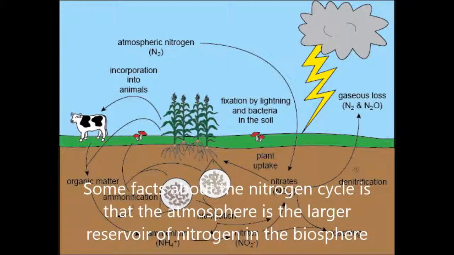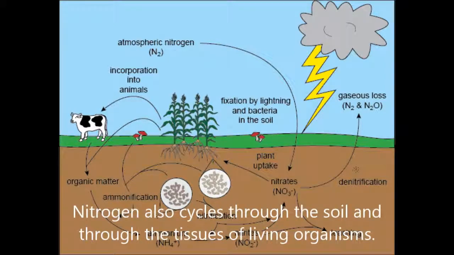Some facts about the nitrogen cycle is that the atmosphere is the largest reservoir of nitrogen in the biosphere. Nitrogen also cycles through the soil and through the tissues of living organisms.